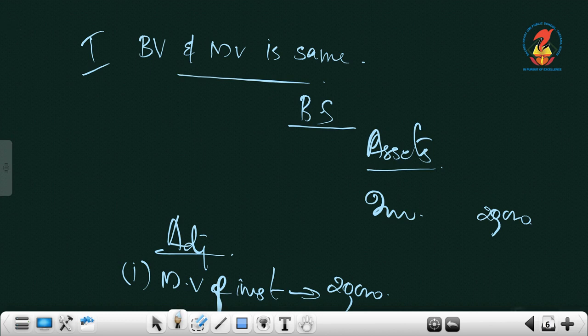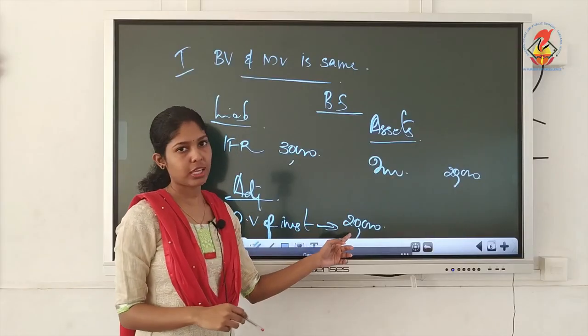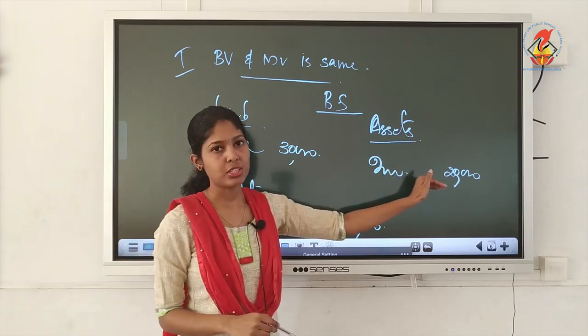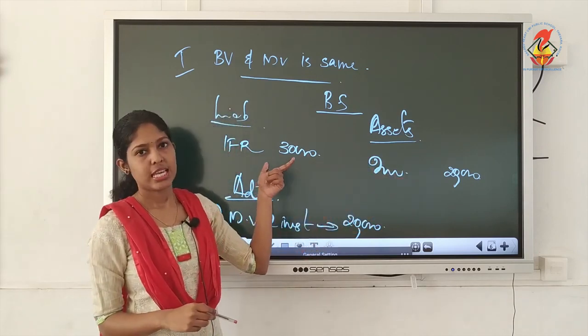Both are same. What is the purpose of IFR? And suppose you have on the liability side IFR for rupees 30,000. If there is a fall in market value, if the market value is lesser than the book value, you can make use of this reserve.